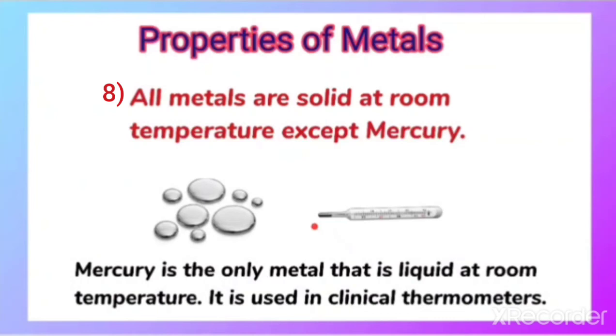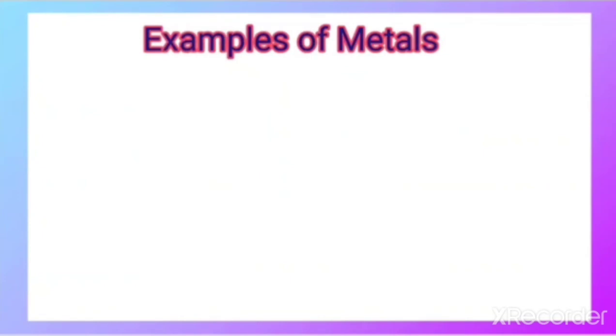All these are solid at room temperature, but one exception is the metal called mercury, because mercury is liquid at room temperature, and it is used in clinical thermometers. You are very much familiar with mercury, which is used in clinical thermometers at the bulb end. We have mercury.